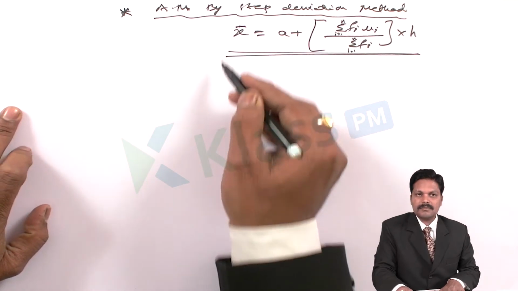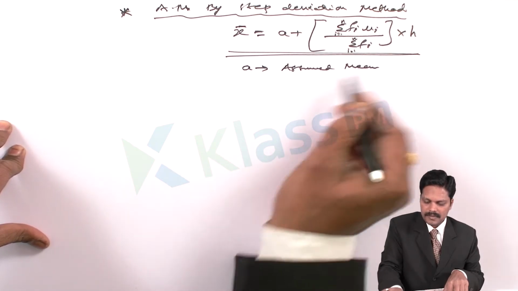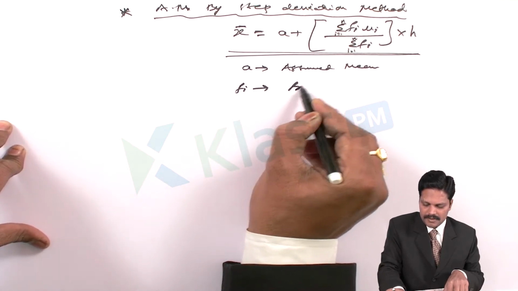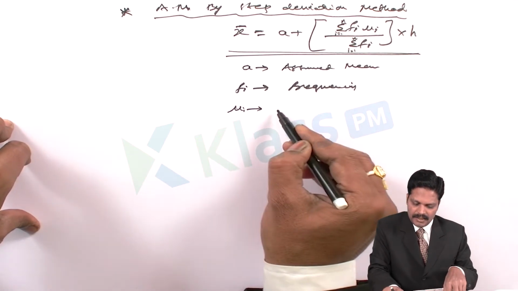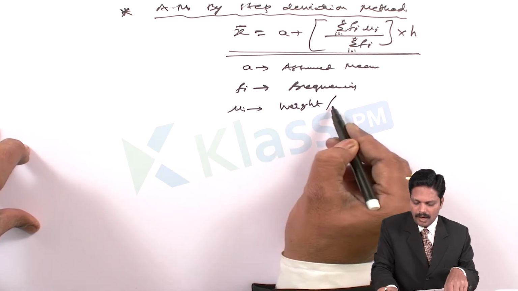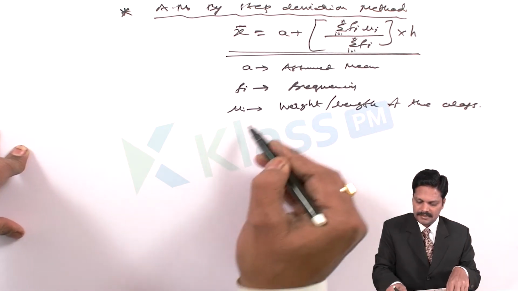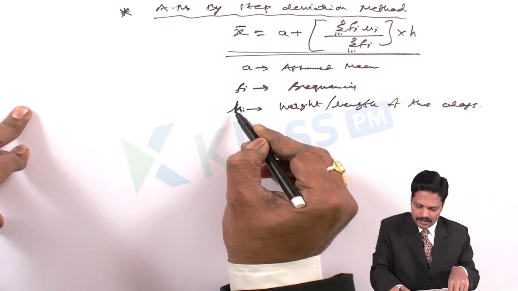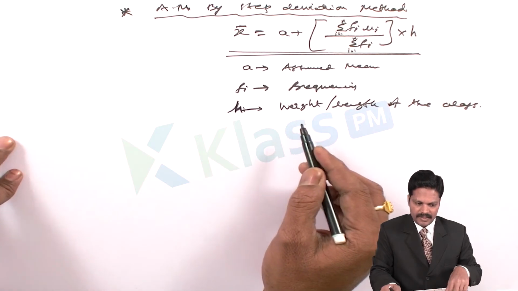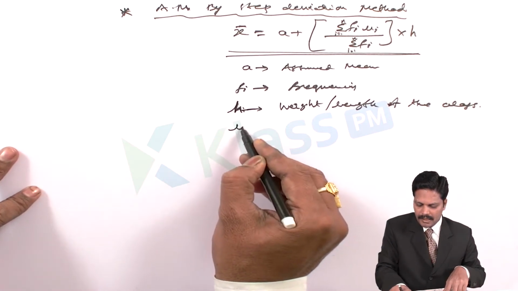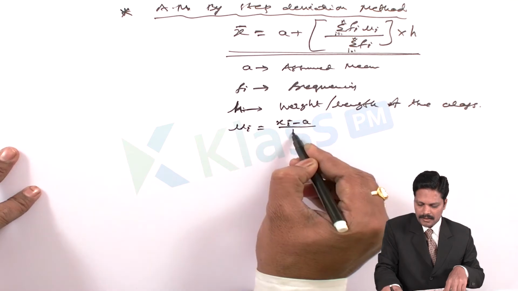Here we know x bar is nothing but the arithmetic mean, a is the assumed mean, fi is the frequencies, and h is the height or length of the class we are taking, and ui is equal to xi minus a by h.